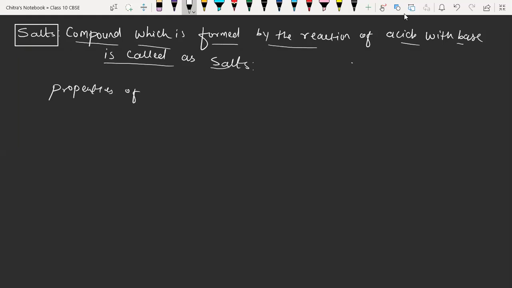Properties of salt. Number one, the first property: salts are ionic in nature, or salts are ionic compounds.